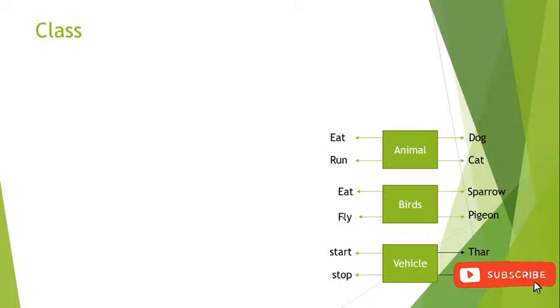So now we will see the definition of the class. Class is a collection of objects. Similarly, from the diagram, dog and cat are present inside the animal class. These are all animals, right? So many objects are present inside this class, that is dog, cat, horse, like that, right? So a collection of objects is called a class, right?